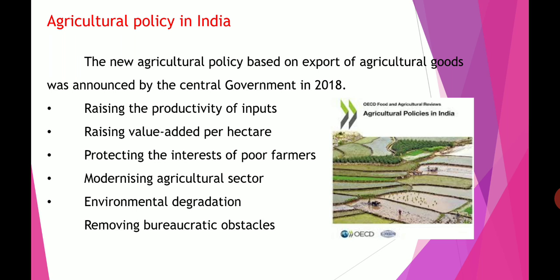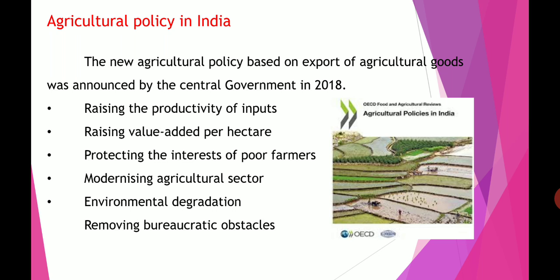So what is raising the productivity? Productivity means production of input. One of the important objectives of India's agriculture policy is to improve the production of input, such as HYV. So what is HYV? As we discussed already, high yielding varieties. Paddy and wheat were introduced, and America introduced these high yielding varieties. So to develop productivity in India, raising the productivity of input.